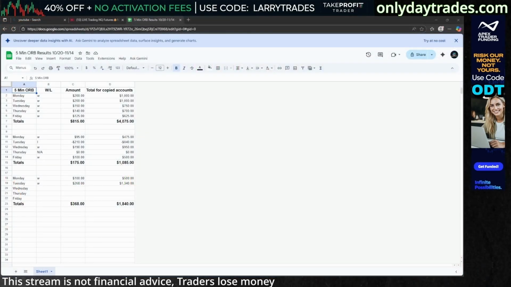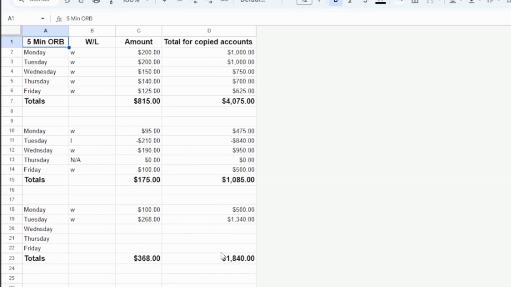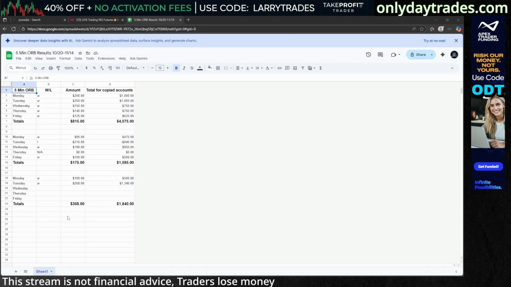We will go over this spreadsheet. Again, so far, this strategy is working out pretty good. This week, we're off to a great start. 368 in one account, 1840 across all 5. So far, in the last 3 weeks, we had one day we did not trade, and one day a losing trade. So we will see how this week plays out. Like I said, I'm going to do this for a month and see how it works.